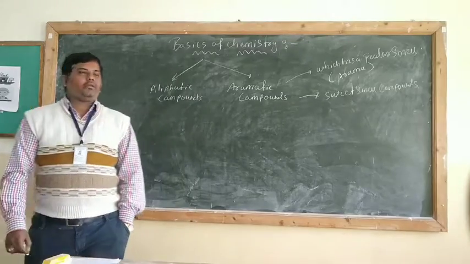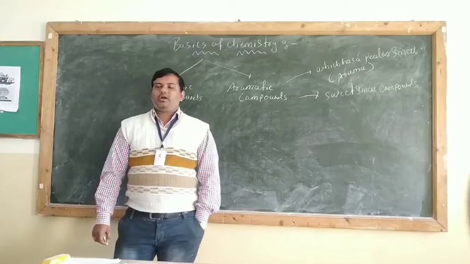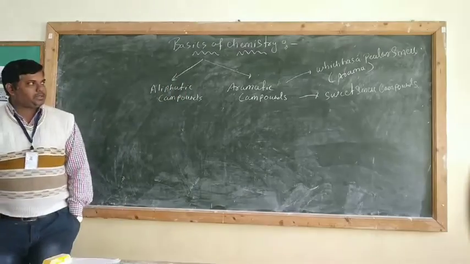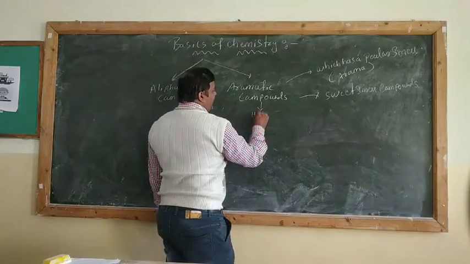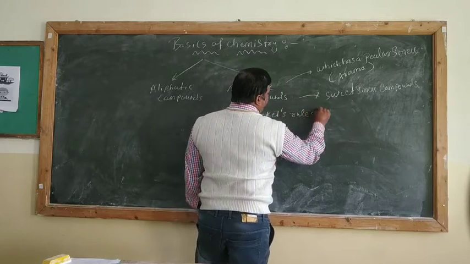Now, how to identify aromatic compounds in chemistry? In order to identify a particular aromatic compound, you should first know Huckel's rule of aromaticity.